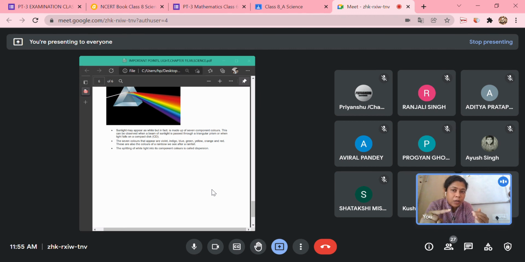As a result, when they pass through this prism, this white light will get scattered into the seven colors, as you know, in VIBGYOR, in the rainbow. This phenomenon of scattering when a beam of white light is passed through a prism is known as dispersion of light through a prism.